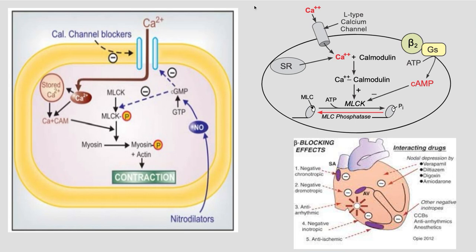Then you see on the right hand side upper diagram that beta 2 receptor is present. What is beta 2 doing? So if I block it, then what will happen? Lower diagram, beta blocking effects.